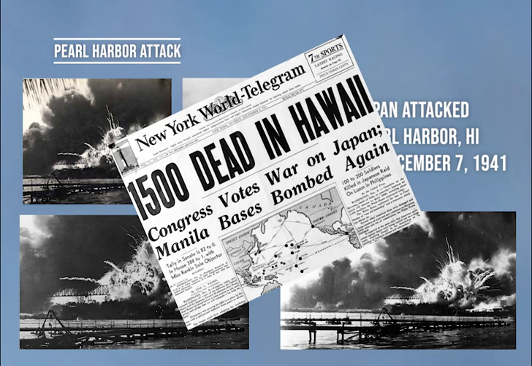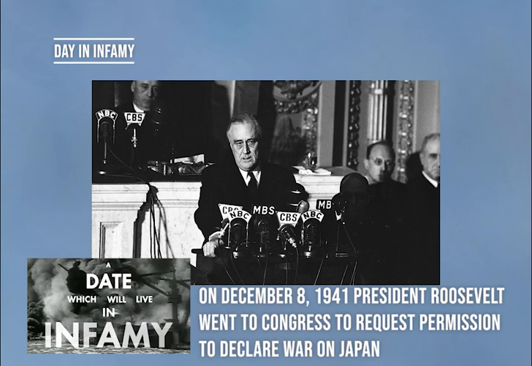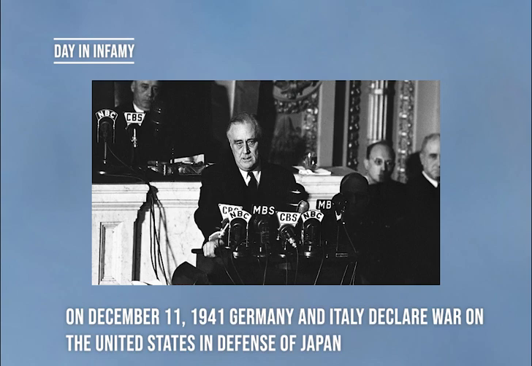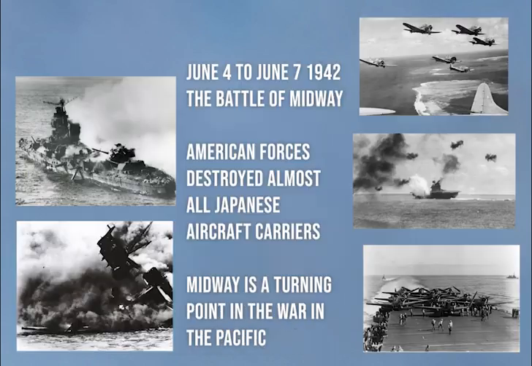On December 8, 1941, President Roosevelt went to Congress to address the situation that happened a few hours before, requesting the authorization to declare war on Japan. On December 11th, Germany and Italy declared war on the United States in defense of Japan.